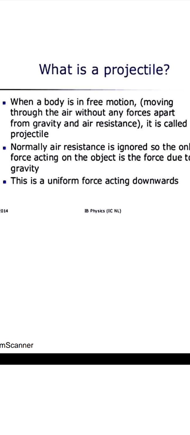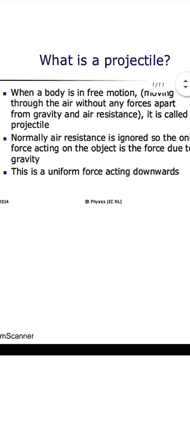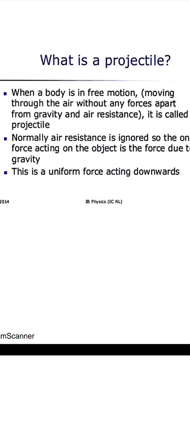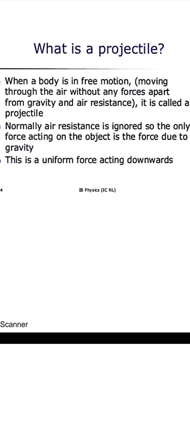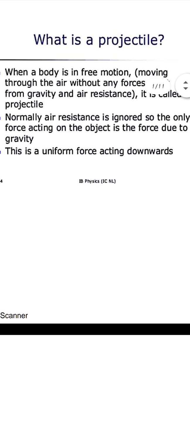When we project any object with some initial velocity, it continues to move in the vertical plane first, then its horizontal acceleration, or velocity, will become zero, because after some time the only force which acts on it will be gravity. So gravity will only be acting on that object, in the vertical downward direction, and it will come back to the earth due to gravity. So the only acceleration working on it is the gravitational acceleration, right?